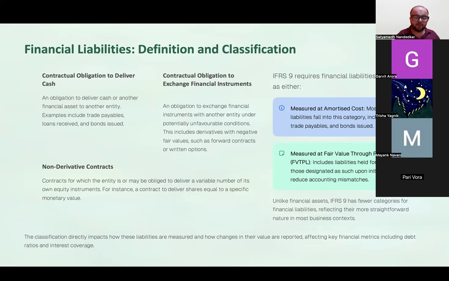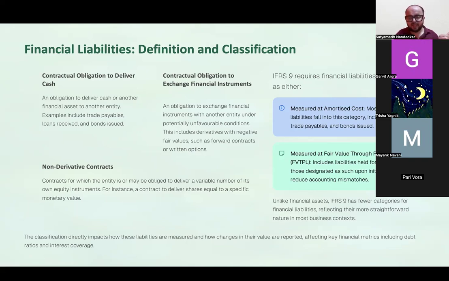In terms of non-derivative contracts, contracts for which the entity is or may be obliged to deliver a variable number of entities' own equity instruments, where the entity delivers a fixed number of its own equity instruments, that is not classified as a financial liability. Why that is so? We'll get into it.